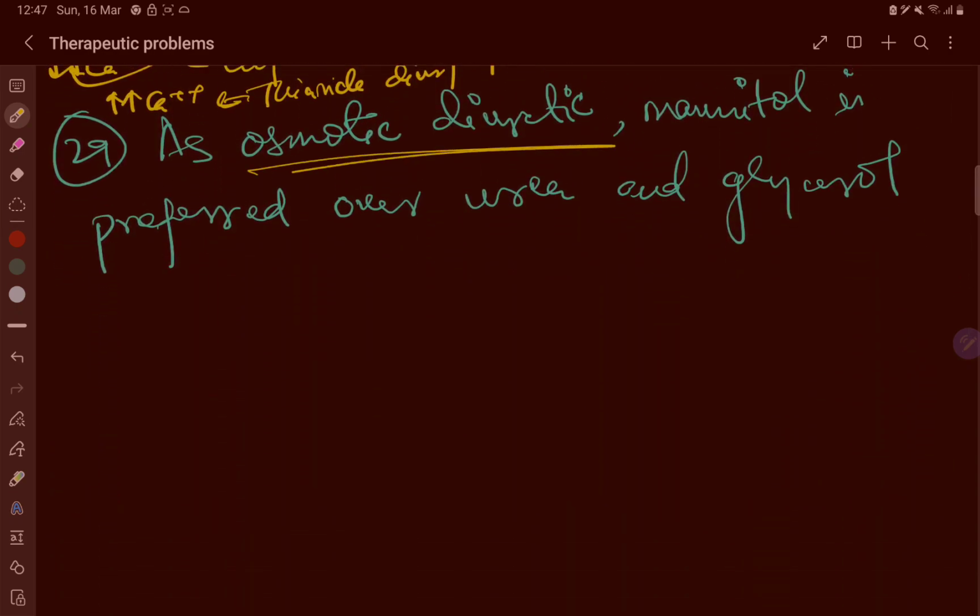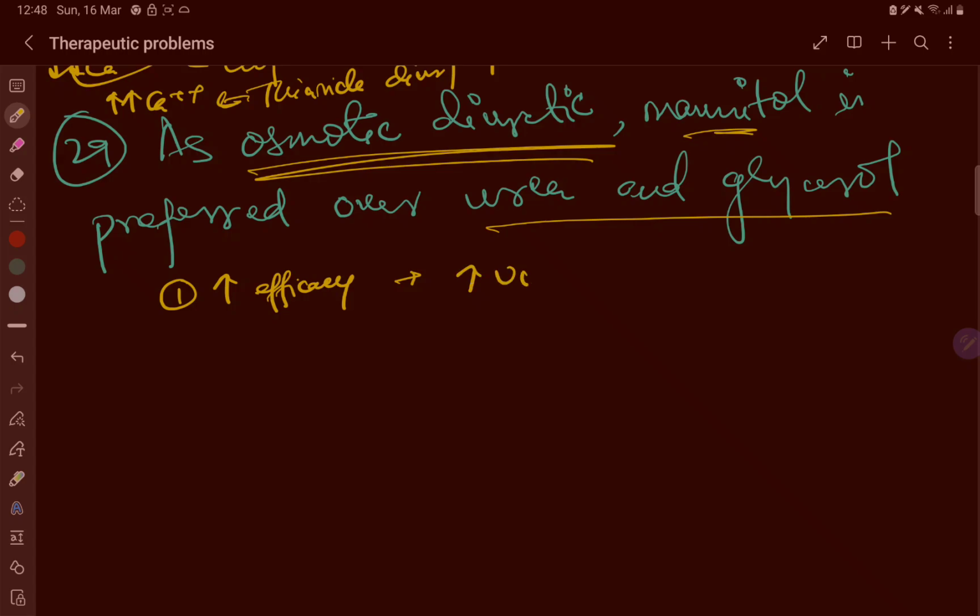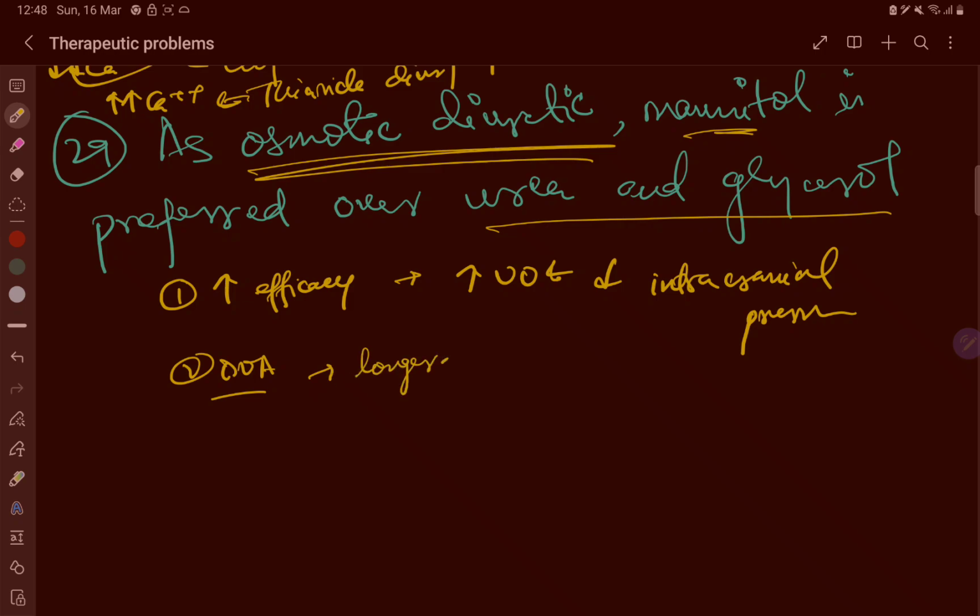Now mannitol, the osmotic diuretic, is preferred over urea and glycerol. Overall, mannitol has high efficacy to increase the urine output and decrease the intracranial pressure. Number two, the duration of action: it has a longer duration of action compared to urea and glycerol, leading to a sustained diuretic effect.